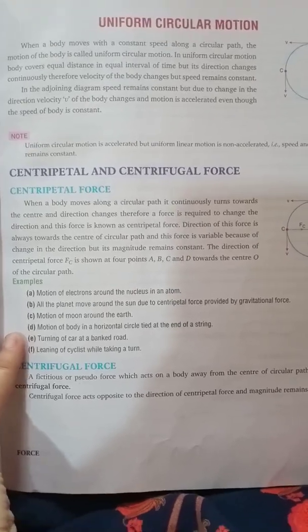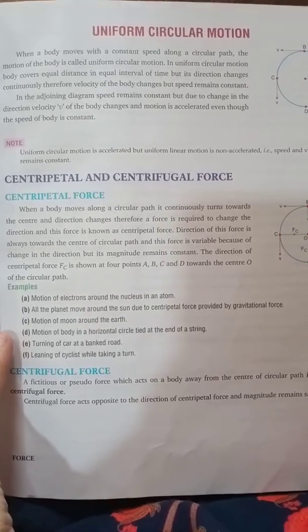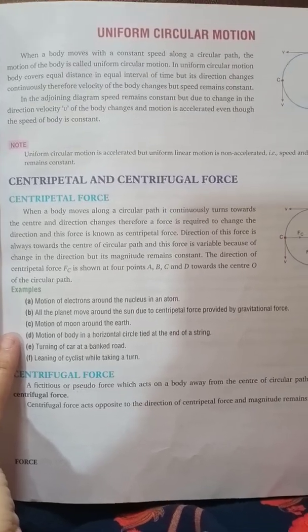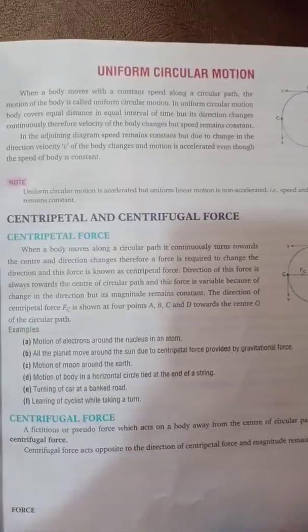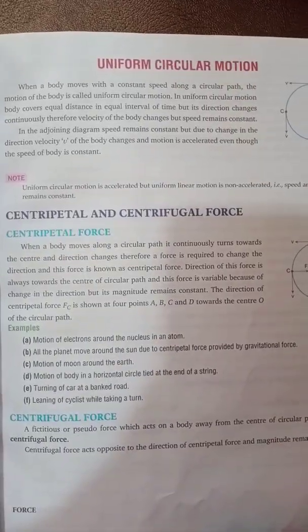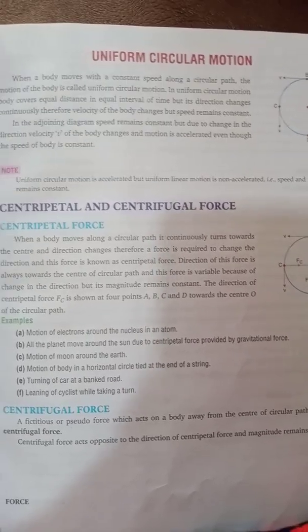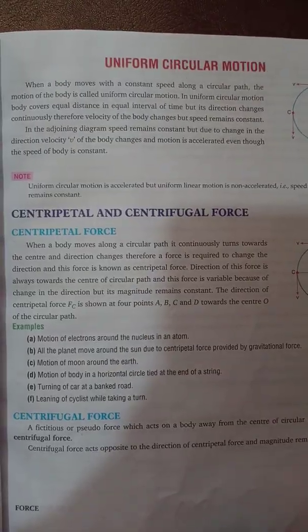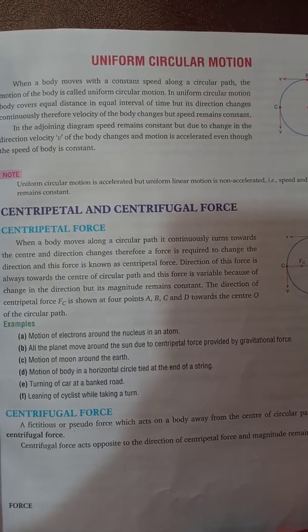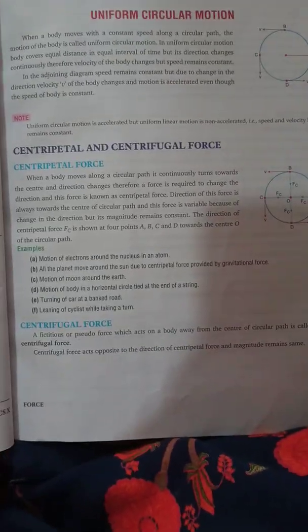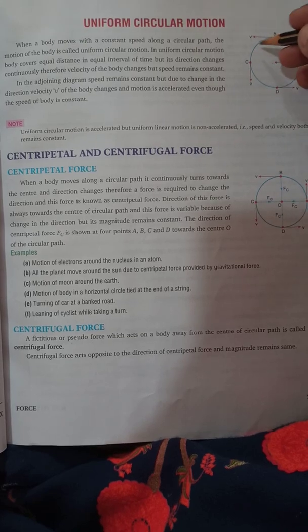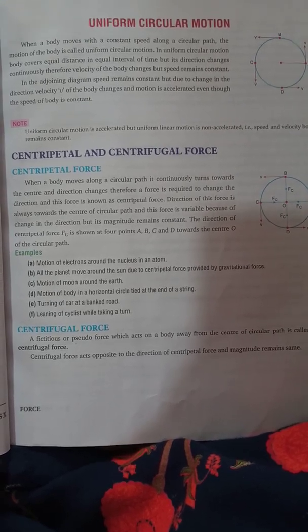In uniform circular motion, the body covers equal distance in equal intervals of time, but its direction changes continually. Here you could observe the direction changes. Always remember, only direction changes, but the body covers equal distance in equal intervals of time. So when the direction changes continually, the velocity of the body changes but the speed remains constant.